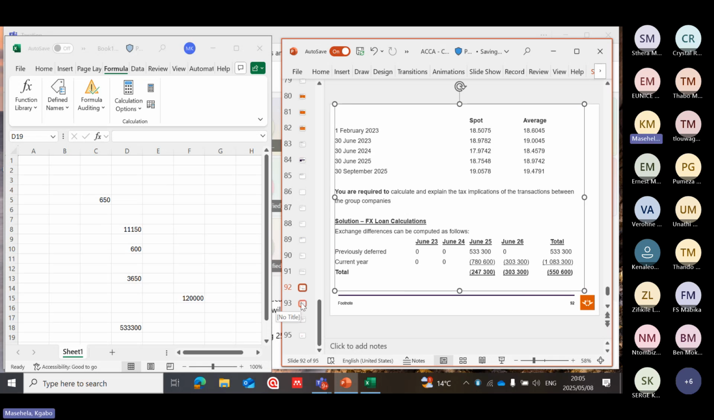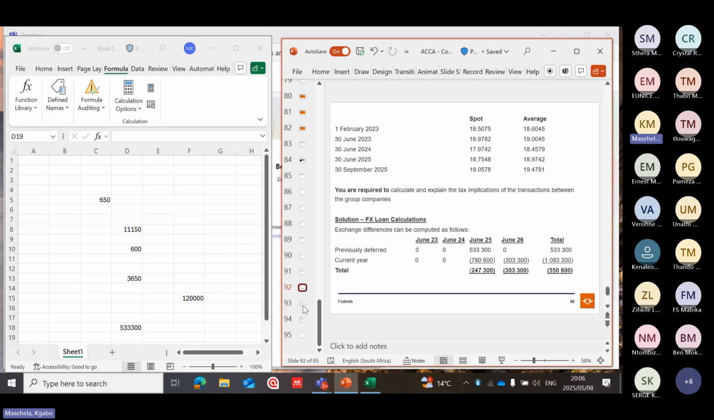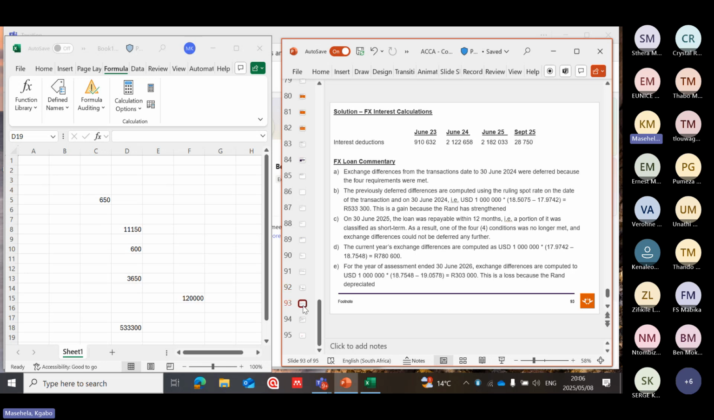Then it is 18,754 minus the previous financial year of 17,9742. Multiply by R1,000,000, then we arrive at this amount of 780,600. And in 2026, again, it explained in 2026, 30 June 2026, how much was our spot rate in June